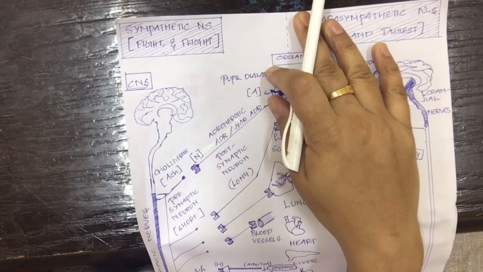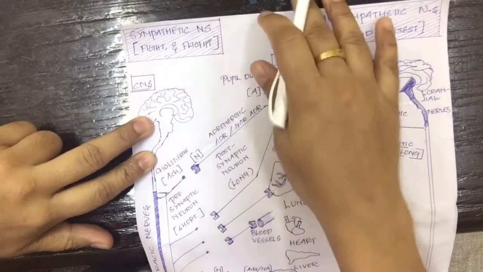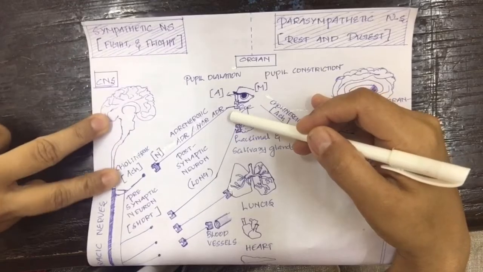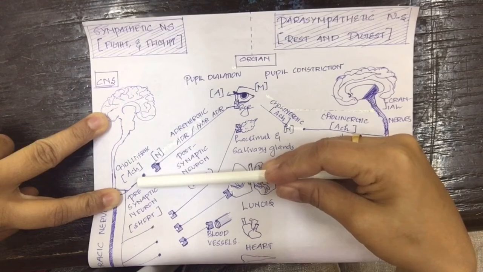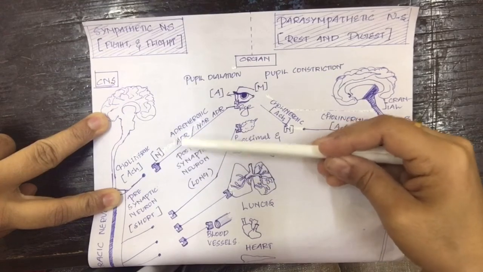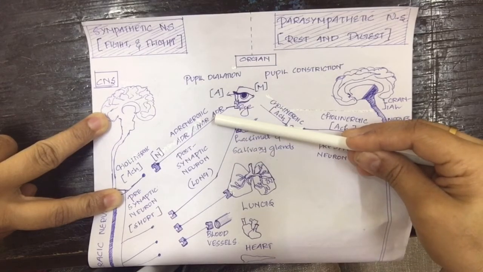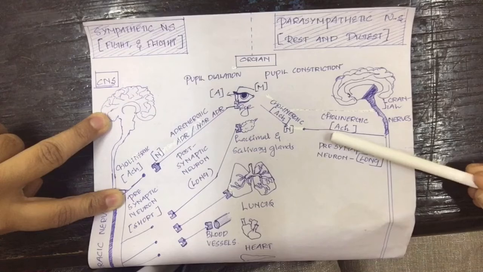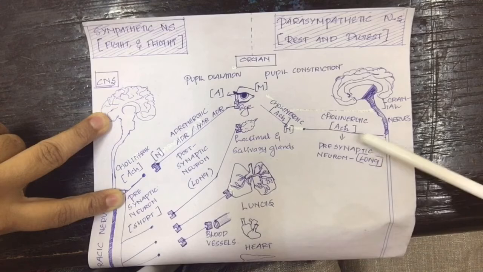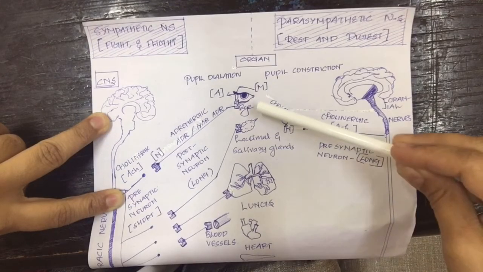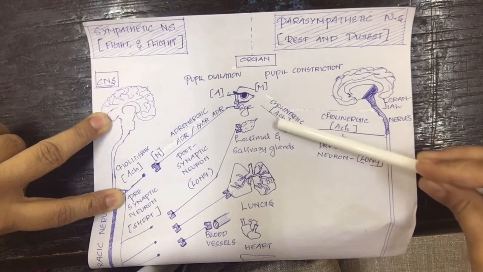So now let us see the receptors and neurotransmitters located on the sympathetic nervous system. In the sympathetic nervous system, the neurotransmitter released in presynaptic neuron is acetylcholine, and the neurotransmitter released in the postsynaptic neuron is adrenaline or noradrenaline. And in the parasympathetic nervous system, the neurotransmitter released in the presynaptic neuron is acetylcholine, and the neurotransmitter released in postsynaptic neuron is also acetylcholine.